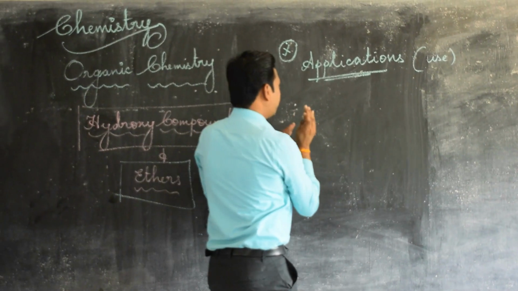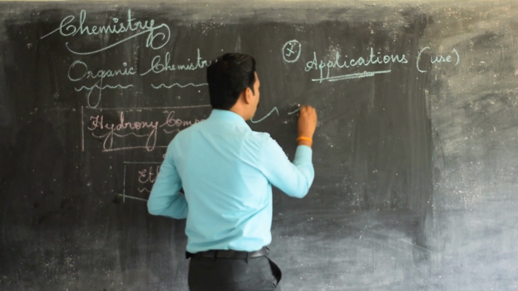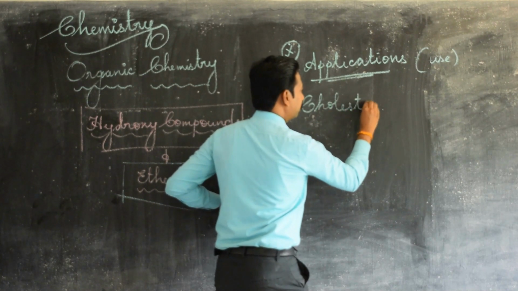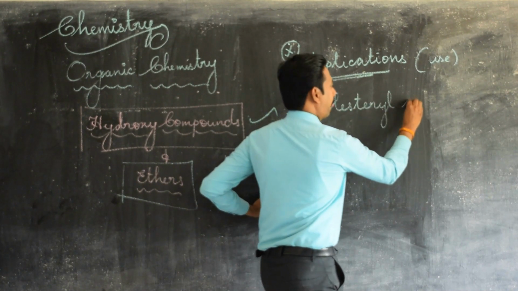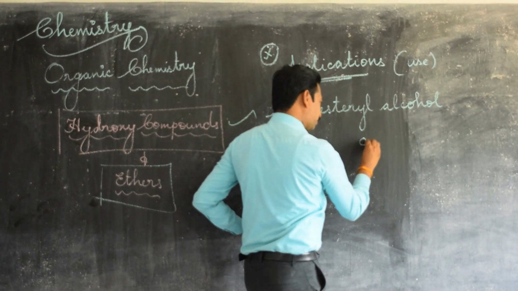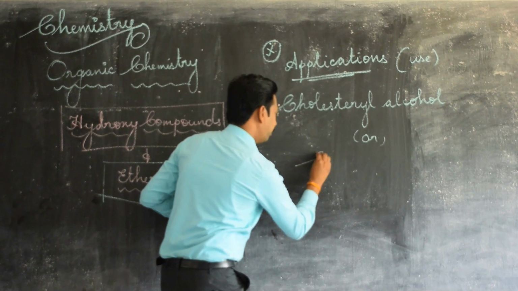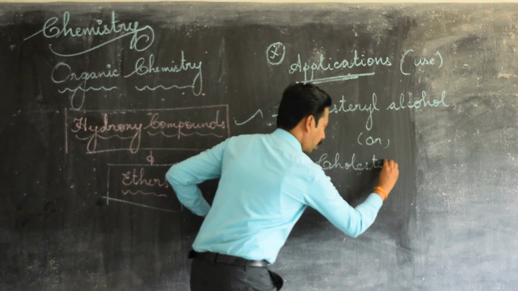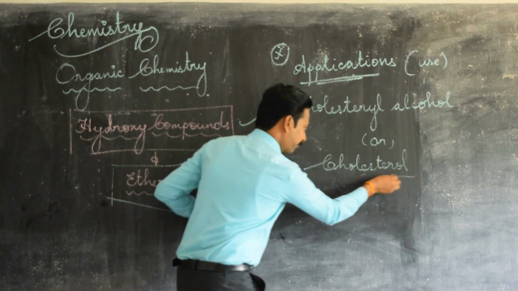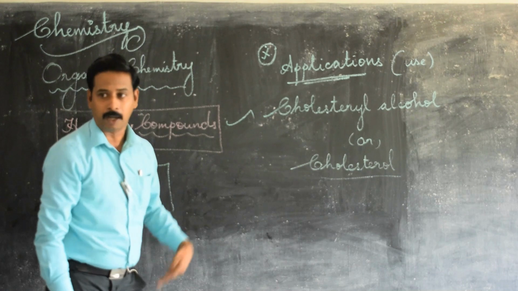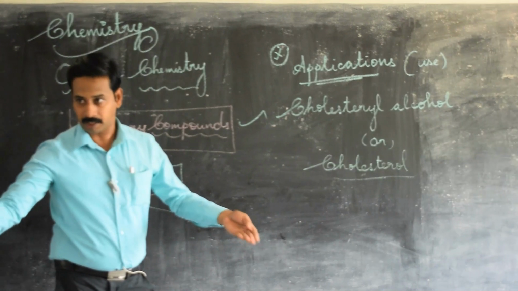The first very important one mark is cholesterol alcohol, which is otherwise called as the most familiar cholesterol. I hope you might have known the meaning of cholesterol, isn't it? Yes, what do you mean by the word cholesterol? Fat. Okay, right?